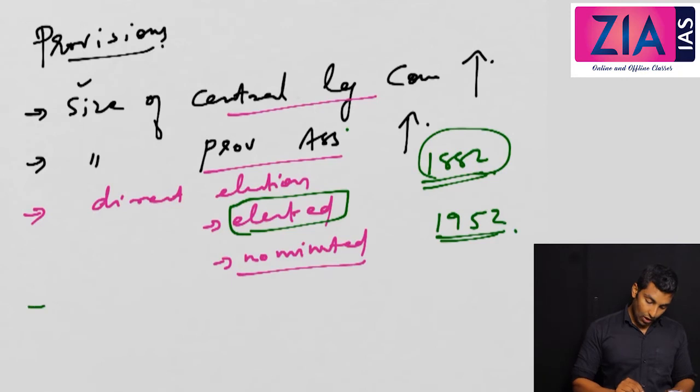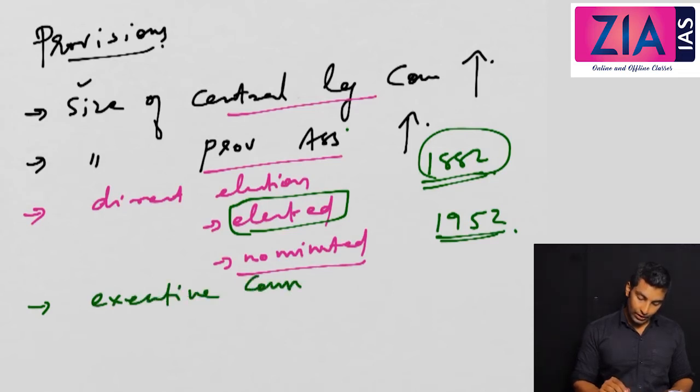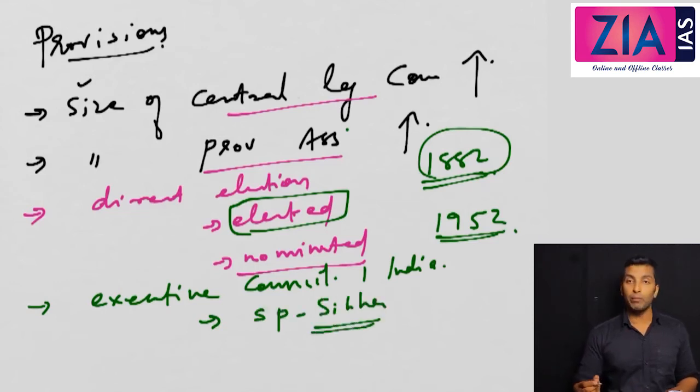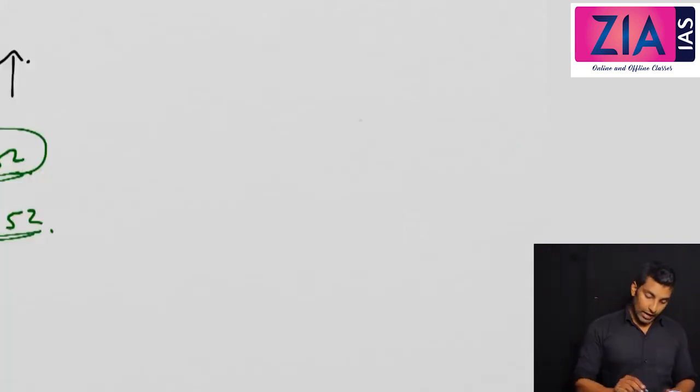Now the next provision: one Indian would be inducted in the Governor General's Executive Council. The first person was S.P. Sinha, and he was very loyal to the British, and he was even called Lord S.P. Sinha. So the first Indian in the Executive Council of the Governor General is S.P. Sinha.